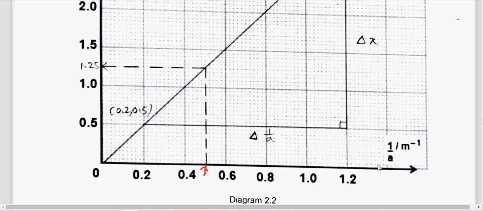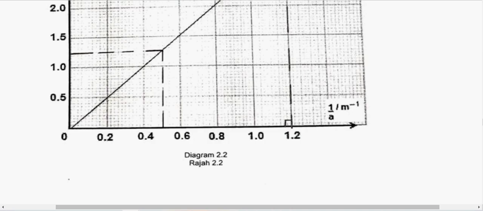So the method here, when you draw this, so this is your second mark, markah kedua. Okay, you can also do it like this. But it's good to tandakan here and then write your value. So this is also correct.